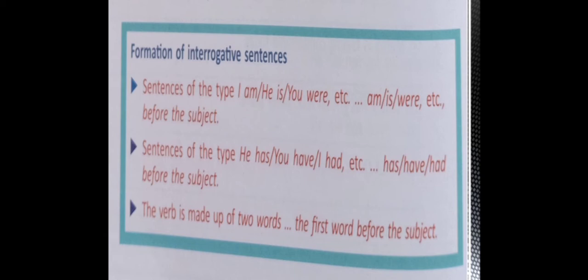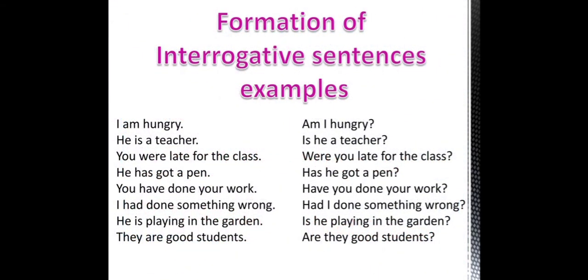So, am I right? For sentences of the type he has, you have, I had, etc., you put has, have, had before the subject. And if the verb is made up of two words, the first word you will put before the subject. To understand it more properly, let us look into some examples.